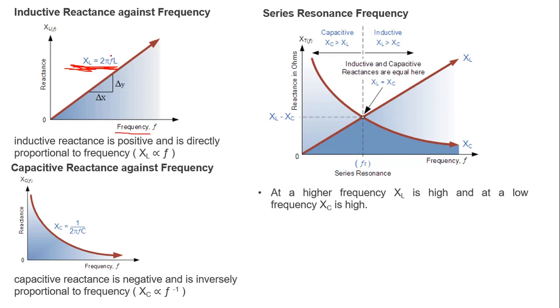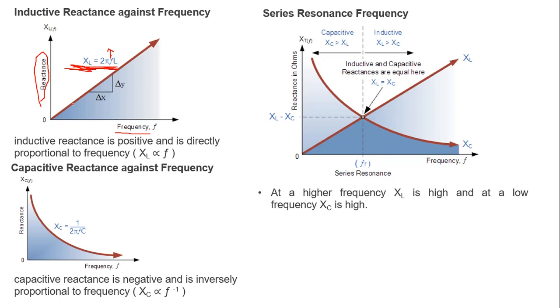Frequency is this f. We are varying f from 0 up to some hertz, let us say from 0 to infinity. That is what the frequency response is. We are varying the frequency and noting down the reactance, so apply each and every value of f and find out XL.